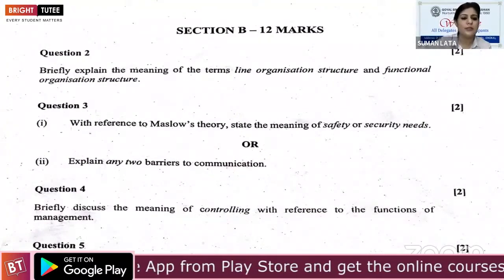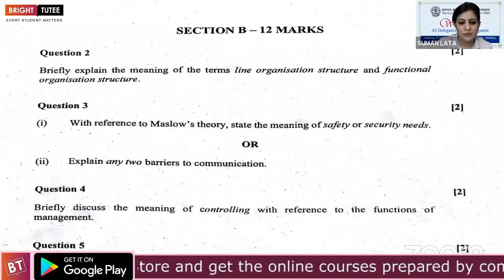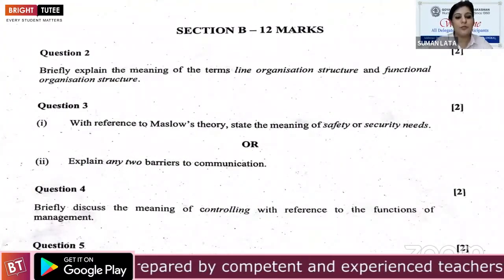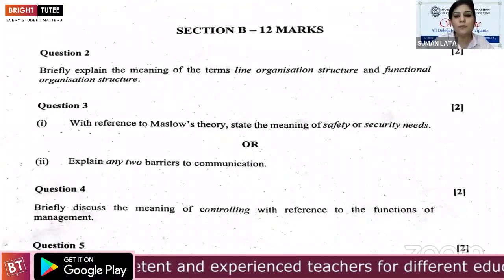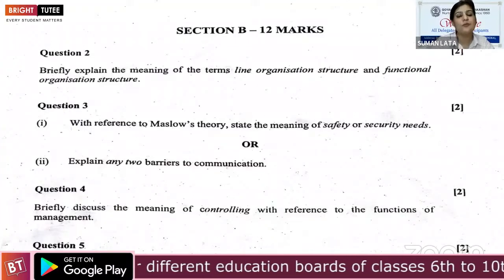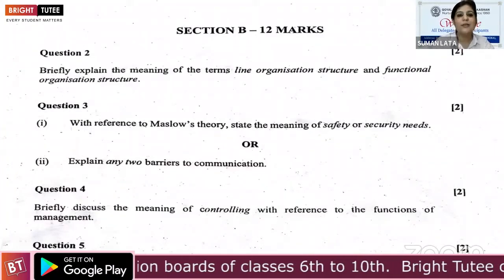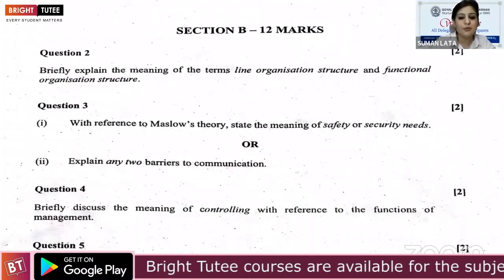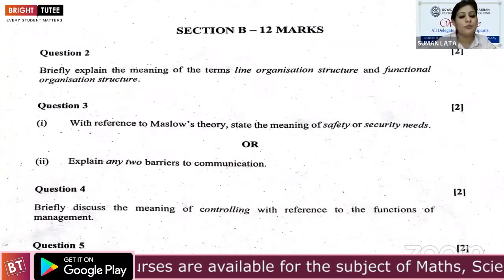Planning, organizing, and staffing, directing, controlling. Controlling, yes, we need to explain this in question number 4. Controlling is comparison of standards with actual and take corrective action if deviations are there. This is controlling. You can explain it with the help of an example.